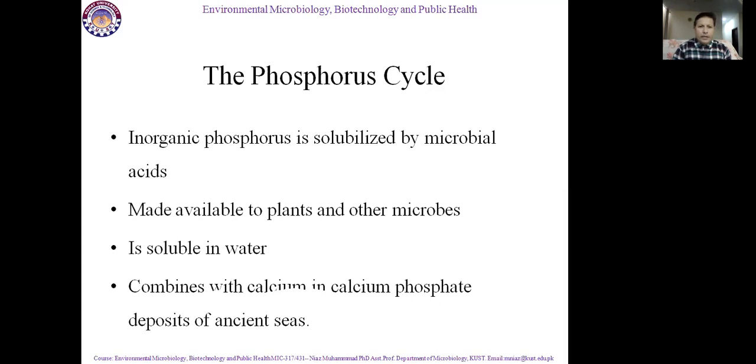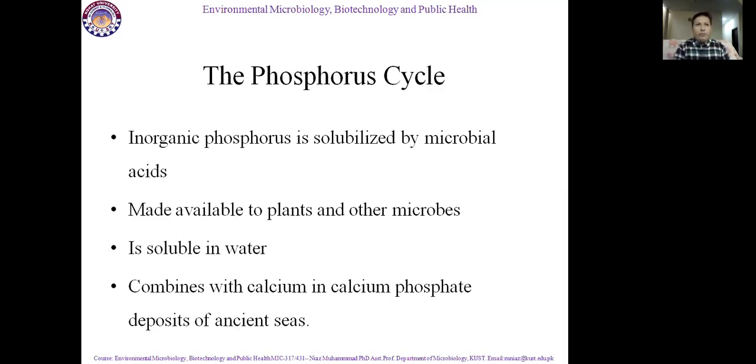It combines with calcium in calcium phosphate deposits of ancient seas. What happens when it is soluble due to microbial acid? When it is soluble due to water, it combines with calcium and forms calcium phosphate, and it deposits beneath the ocean.